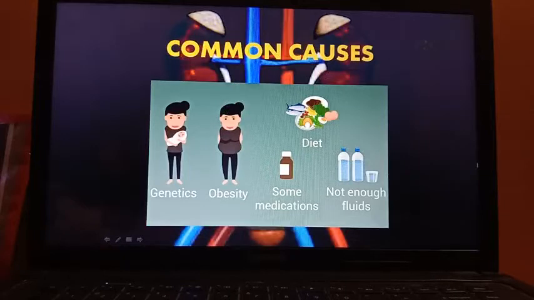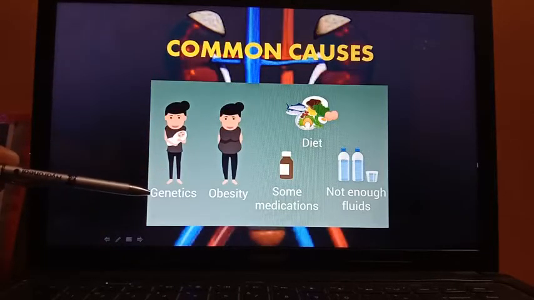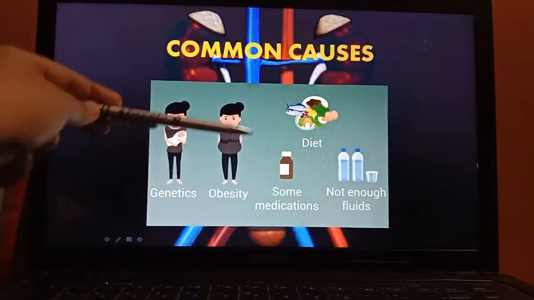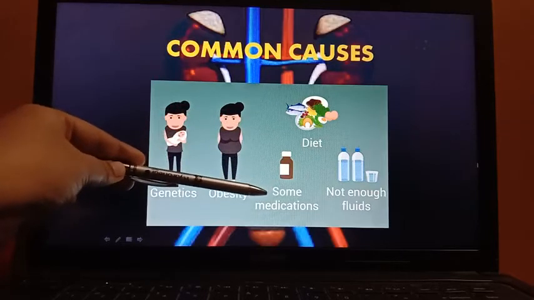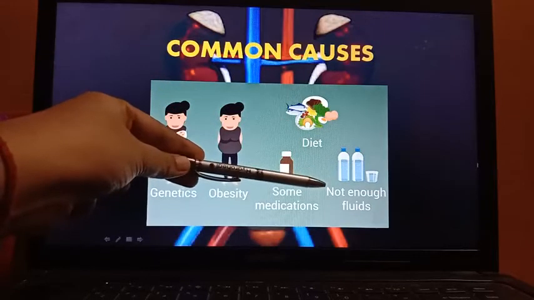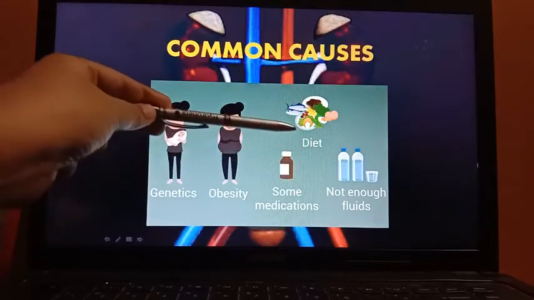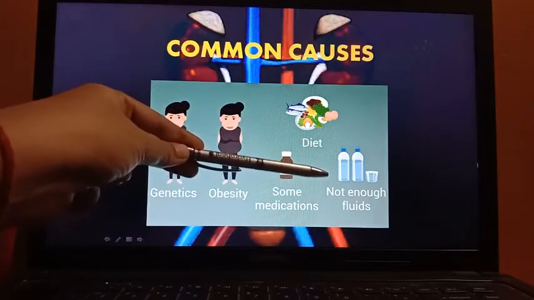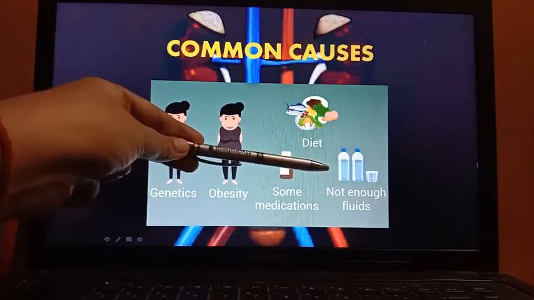Now, what are the common causes? It can be genetic, meaning from parents to offspring, due to obesity or heavy body weight, some medications, not taking enough fluids, mainly water, because water helps to flush out kidney stones.